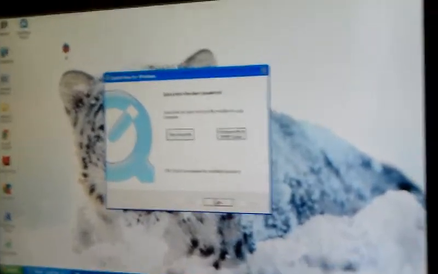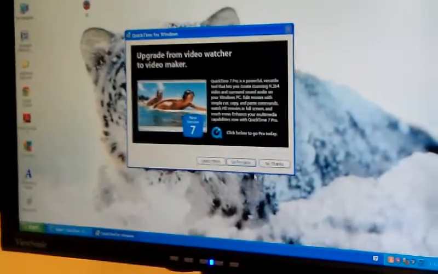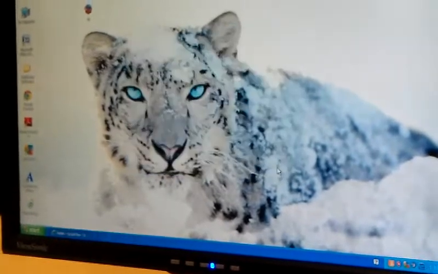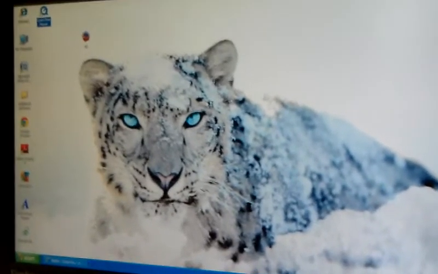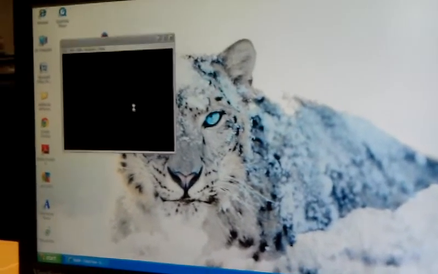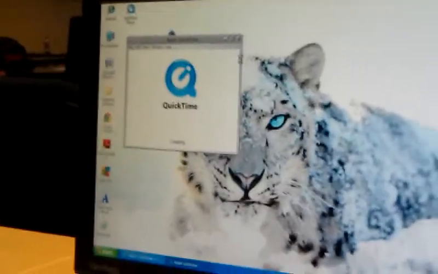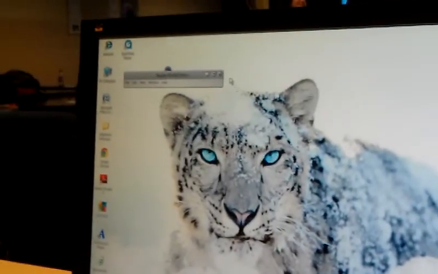Then you're going to click finish, and no thank you, because you don't want Pro. Then it will pop up on your desktop, open it up, and you're ready to use it.